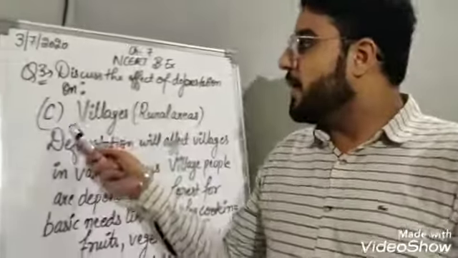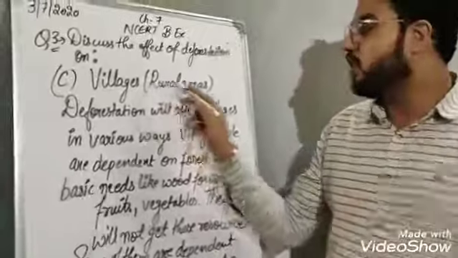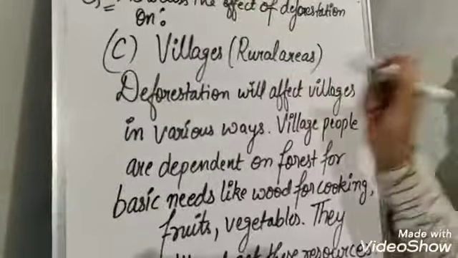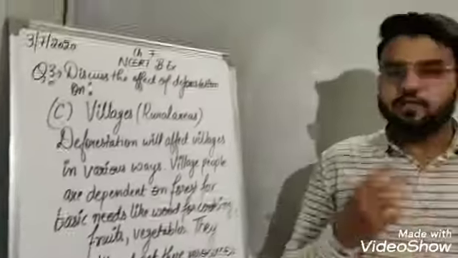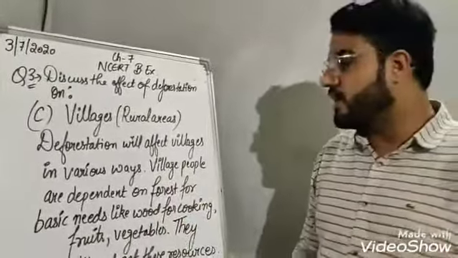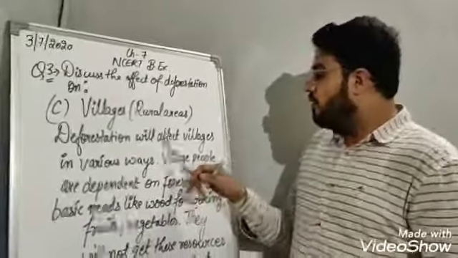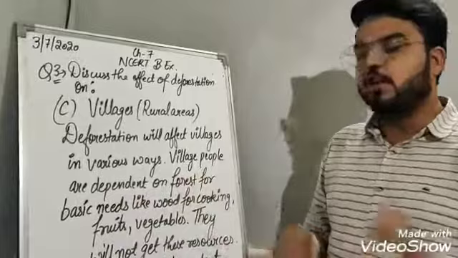Now the C part of question number 3 is, what is the effect of deforestation on villages or rural areas? So what will happen if we talk about deforestation? It is clearing and cutting of the forest. So deforestation will affect the villages in various ways. Okay, how? Village people are dependent on forest for basic needs.